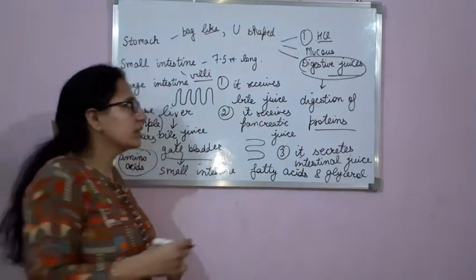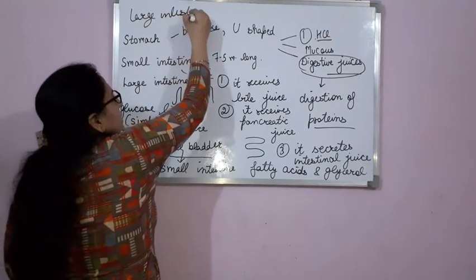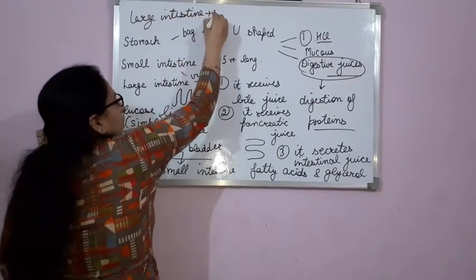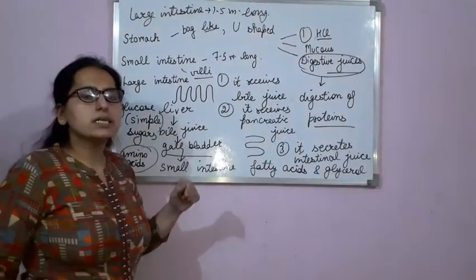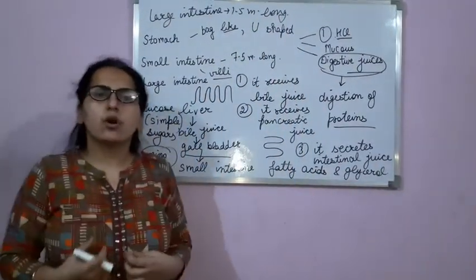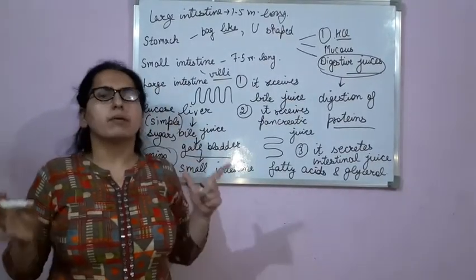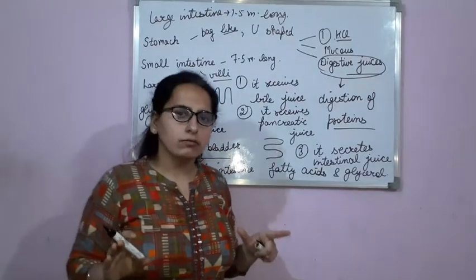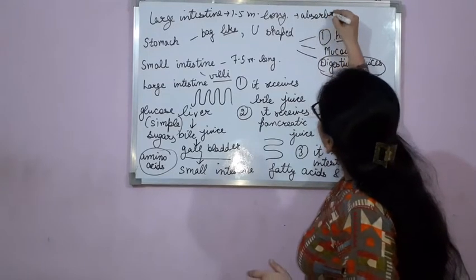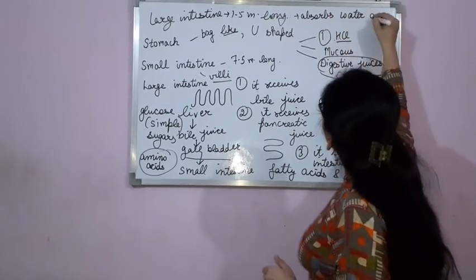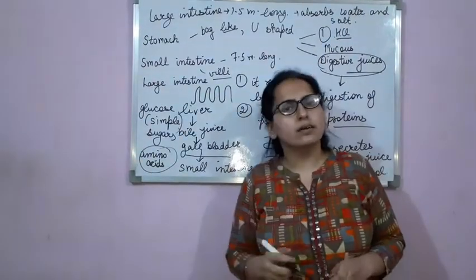Large intestine is 1.5 meter long. Clear? Now what is its function? It absorbs water and salt from the undigested food.